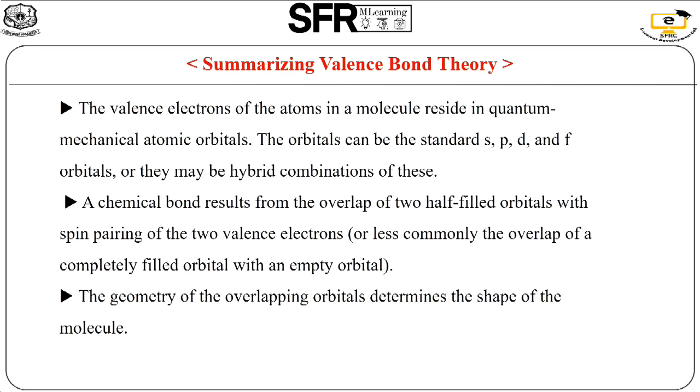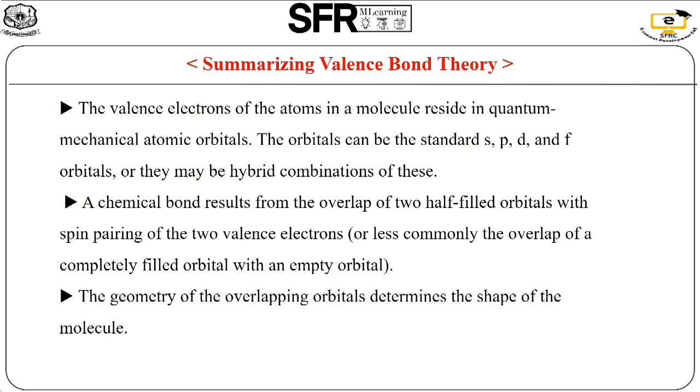The first one is quantum mechanical atomic orbitals, or we just say s, p, d, f orbitals. Second one is bonding, it's purely covalent bonding. What about the bonding? The overlapping of 2 half-filled orbitals with spin pairing of 2 valence electrons, or the less commonly overlap of completely filled orbitals with an empty orbital. Initially half-filled orbitals, or otherwise one is a completely filled orbital and another one is an empty orbital.